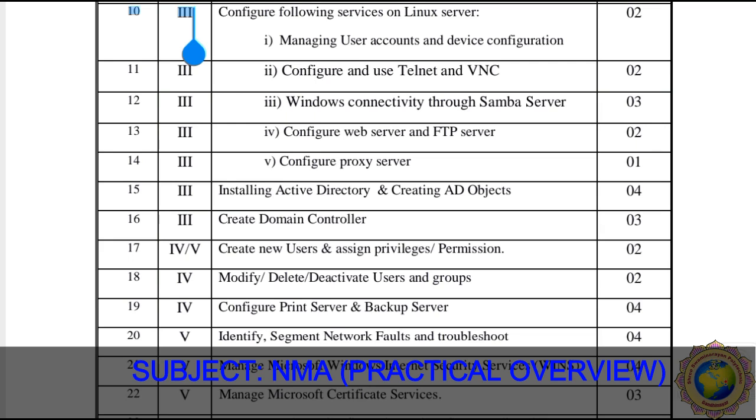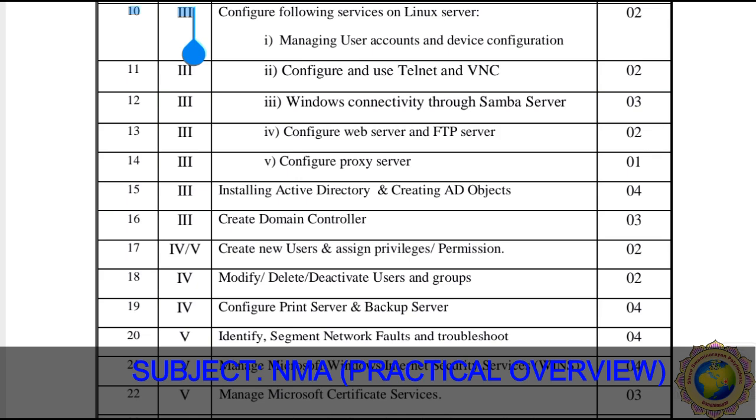Then practical number 15 says installing Active Directory and creating AD objects. So how do we install Active Directory and create AD objects? The teaching hours required for this directory object installing process and creating AD objects is 4 hours.